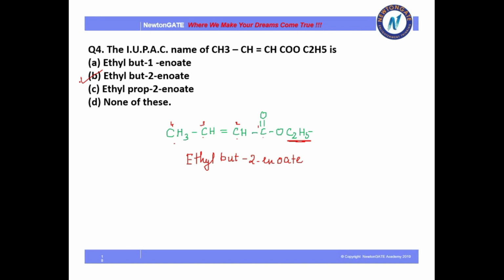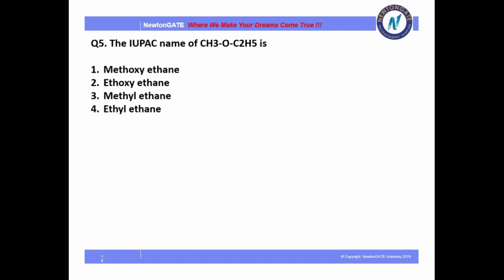How do you have to name an ester? In the case of an ester, the carbon group attached with the single bonded oxygen will be written as a substituent like ethyl, propyl or butyl, and the carbon with the double bonded oxygen, you will write with oate at the end, because oate signifies the ester functional group. Let's move to question number 5.